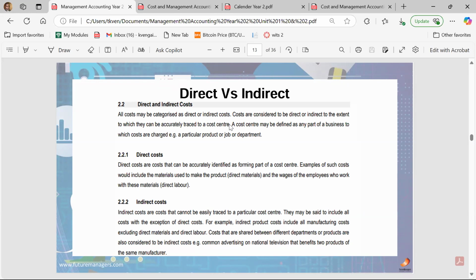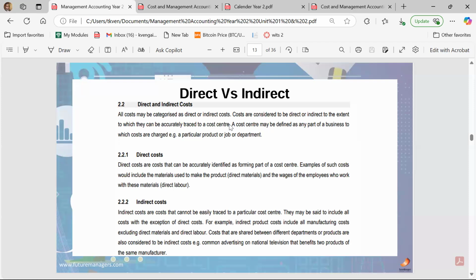For example, if I am manufacturing a drink from Coca-Cola, my direct cost is the water that is going to be used in the drink, the sugar, and the factory worker who is going to actually manufacture the drink in the factory. So we have what we call direct materials and direct labor whenever we are dealing with direct costs.